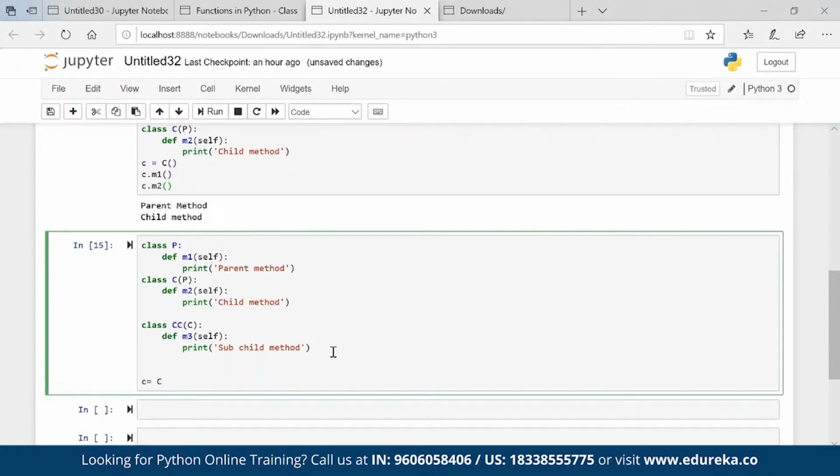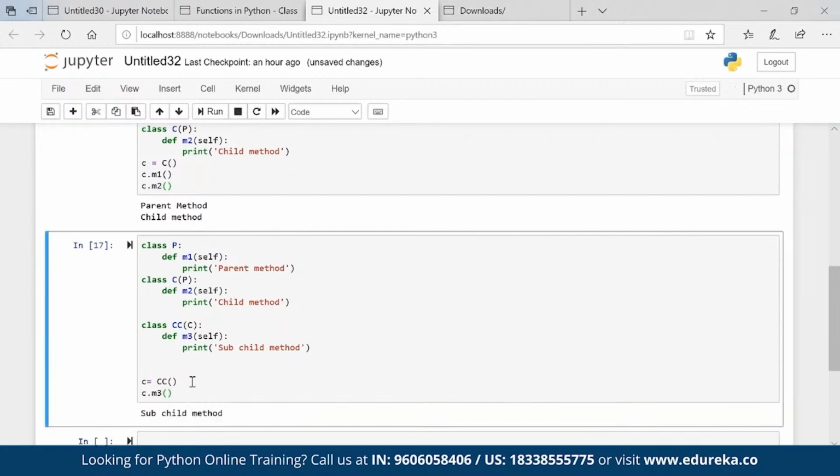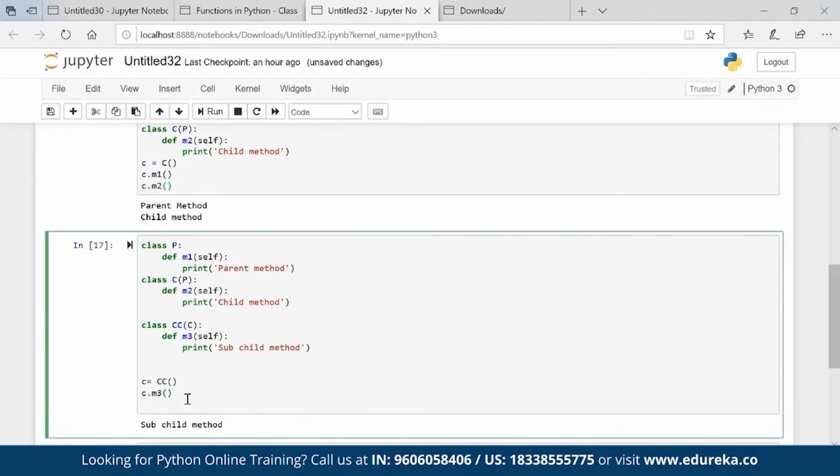Now if I create an object, C is equal to CC, it will have all the properties of CC, C and P. So if I check C dot M1, or let's first write C dot M3, it's running fine. C dot M2, it is also running fine.